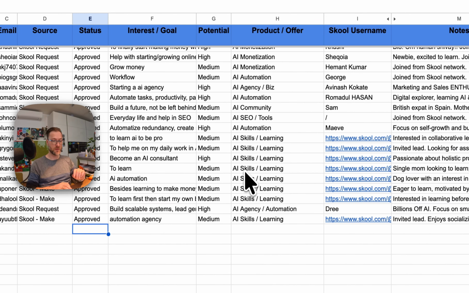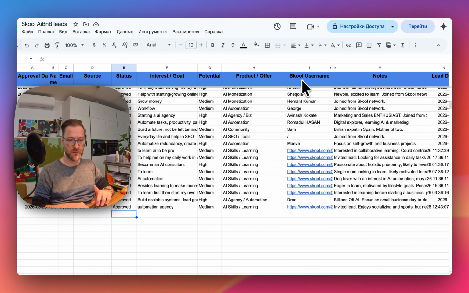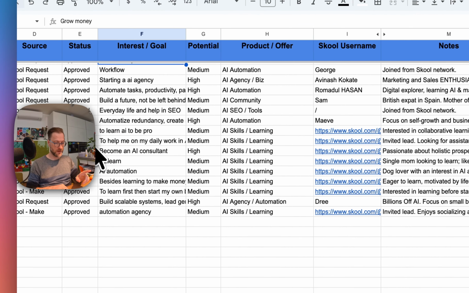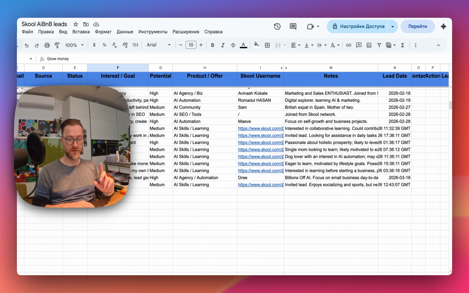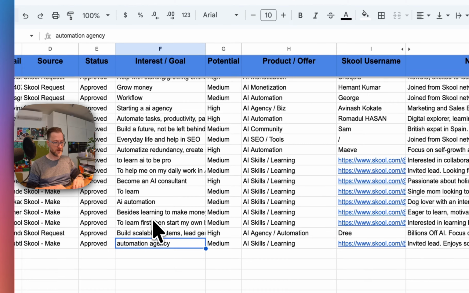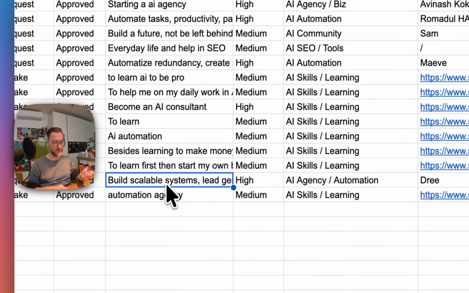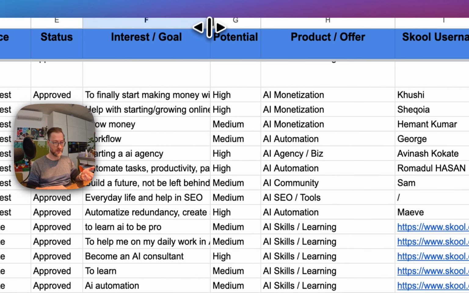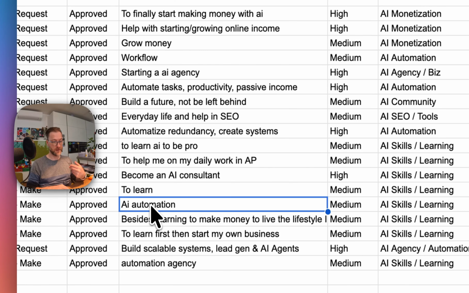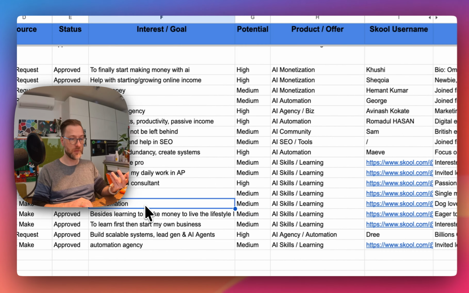But the main thing I'm going to use is this notes or interests column. Every time a person applies to my community, I ask what they are interested in, and they say things like automation agency, build a scalable system, lead generation, to learn, or AI automation. That's really cool when people want to do that.